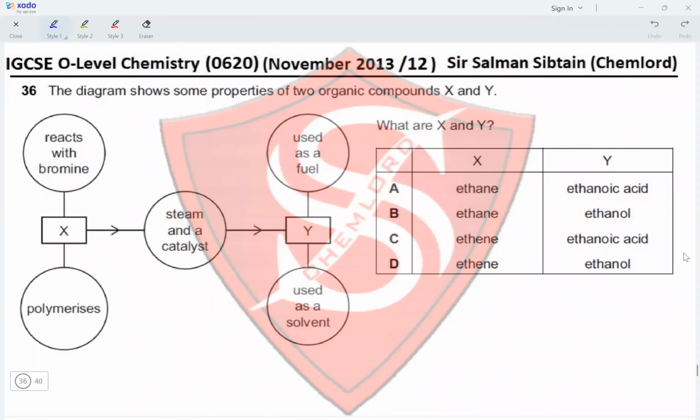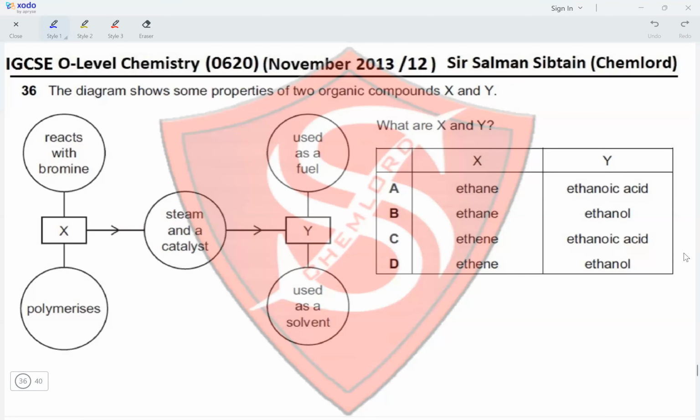Question 36. The diagram shows some properties of two organic compounds X and Y. So X reacts with bromine and X polymerizes. With steam and catalyst, it reacts to produce Y. Y is used as a fuel and Y is used as a solvent. So because it reacts with bromine, it has to be an alkene. And because it is converted into Y, the alkene undergoes addition reaction with steam to produce an alcohol.